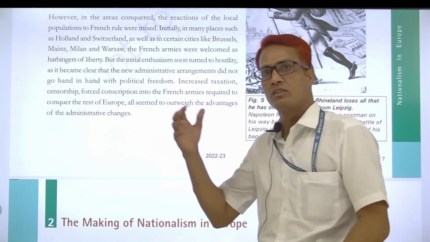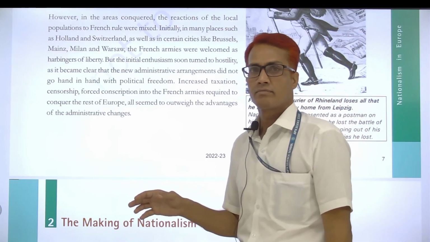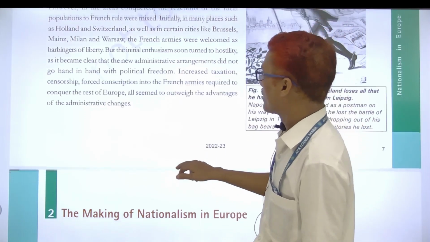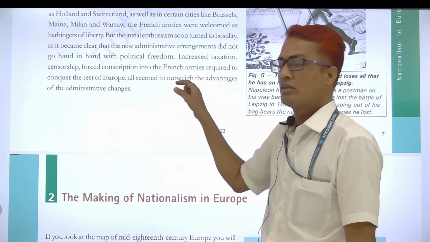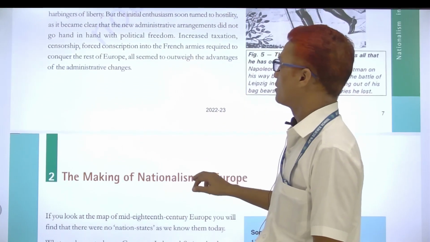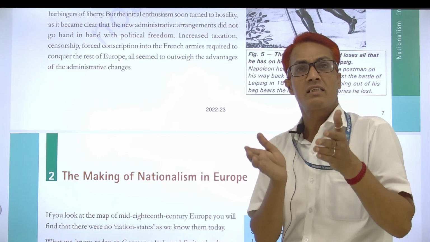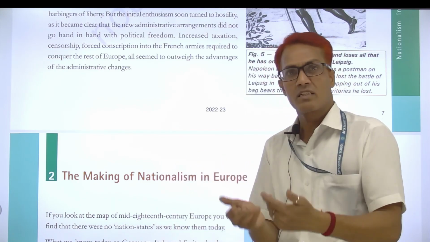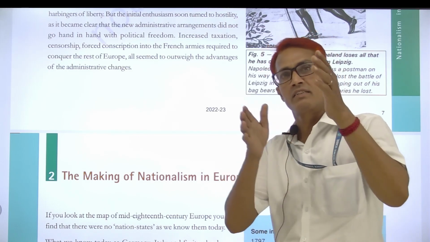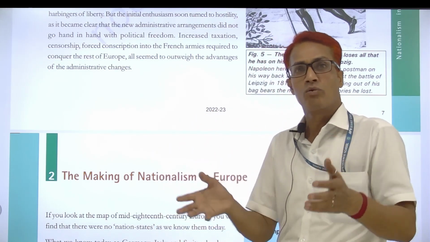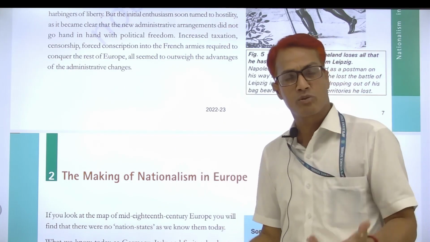Okay, now you can see here increased taxation, censorship, forced conscription. The French armies needed this new generation for the army, because at this time Napoleon Bonaparte and his generals wanted to conquer the remaining part of Europe.